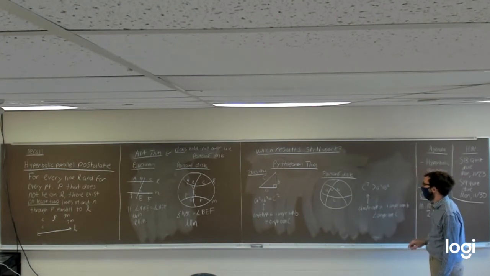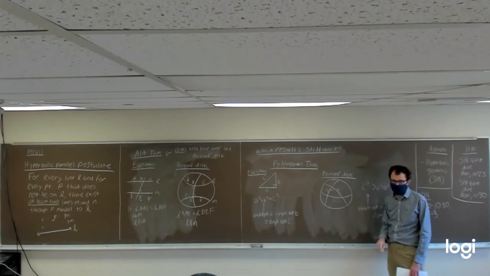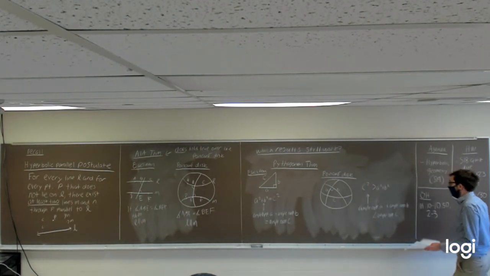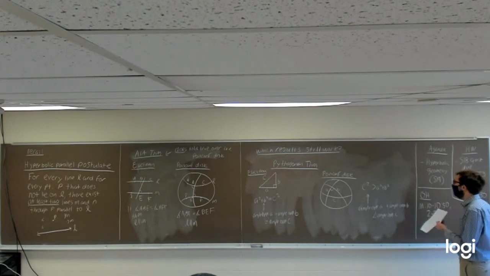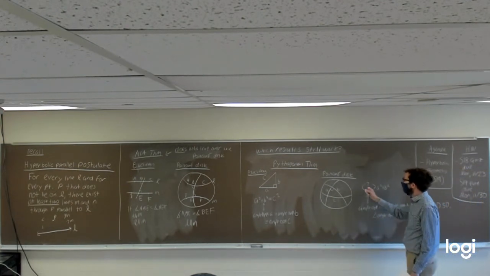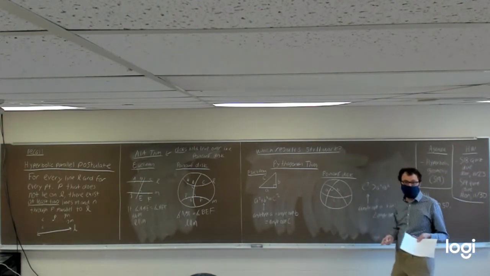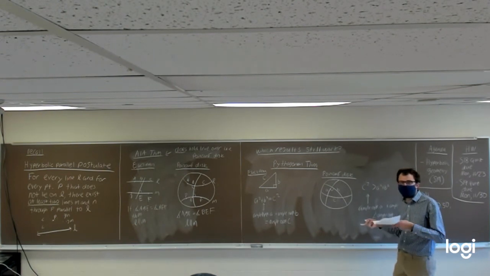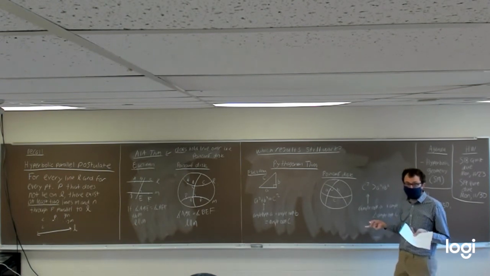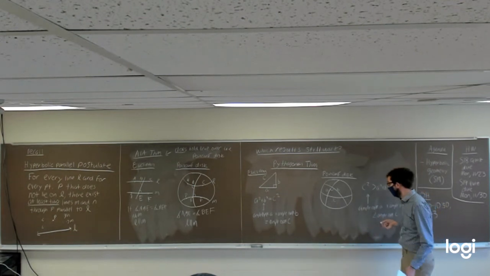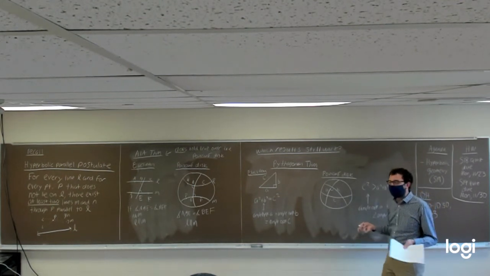It certainly doesn't look that way, but that's just because this is not the best of drawings. The reason why is we know that the three angles in this triangle have to add up to something less than 180 degrees. Because that's what we talked about earlier.